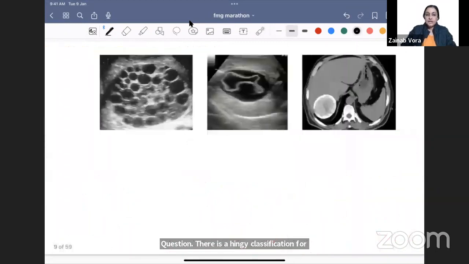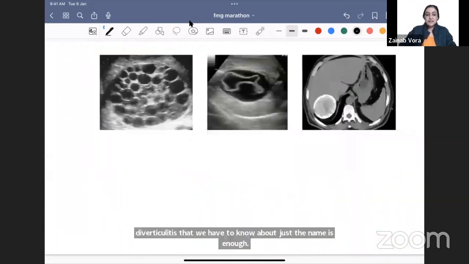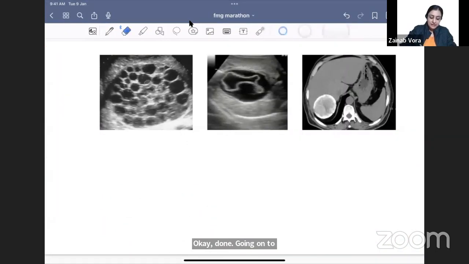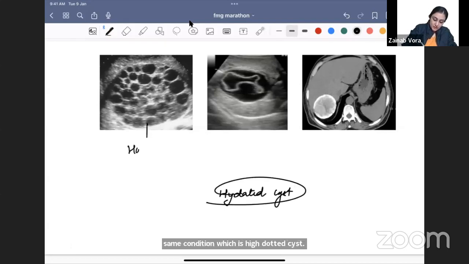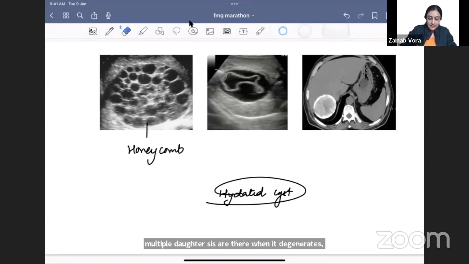Okay, done. Going on to the liver, what do you see here in the liver? I am seeing that there are multifocal cysts. Then, there are 3 images that can be asked for the same condition, which is hydatid cyst. So what you see here is this honeycomb appearance. Multiple daughter cysts are there. When it degenerates, what will happen? We will see that there is this floating membrane.